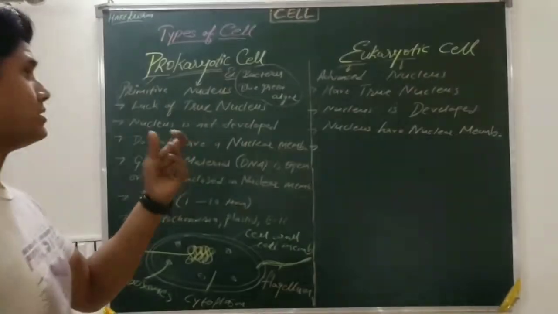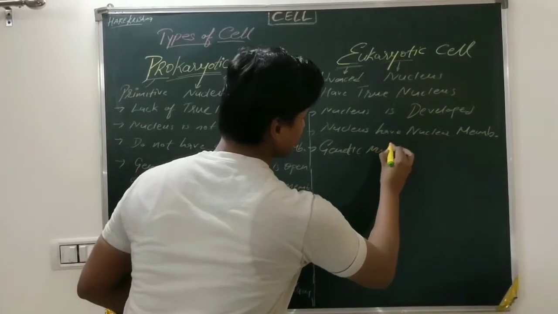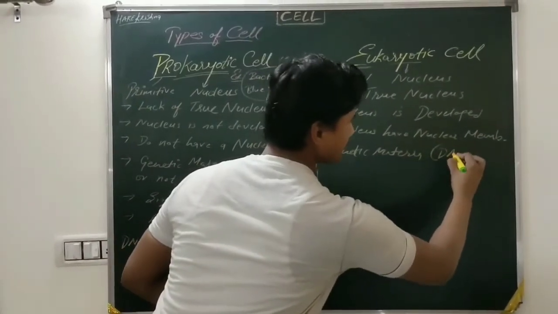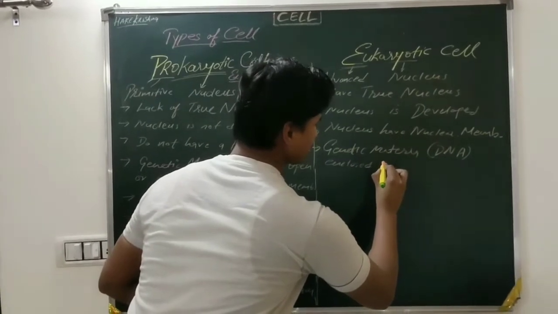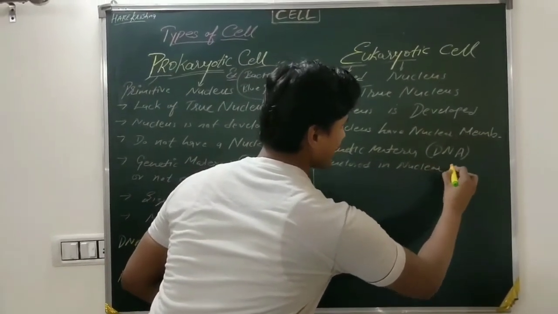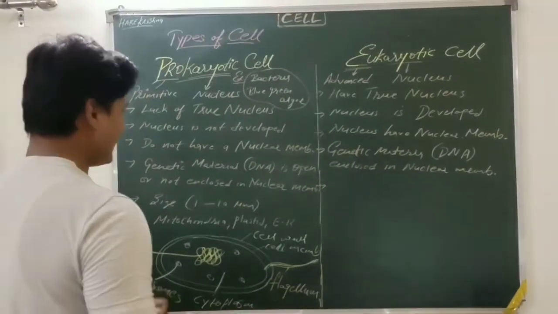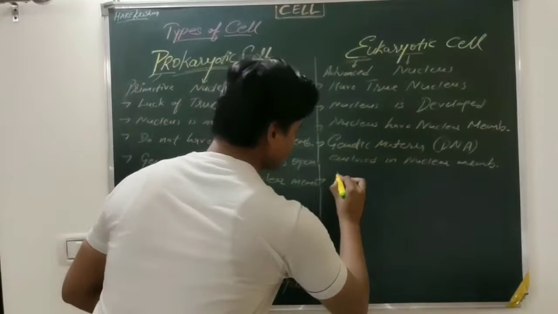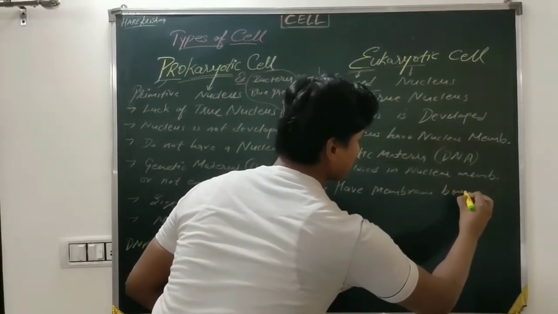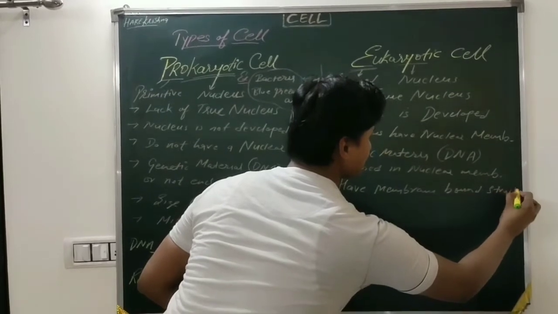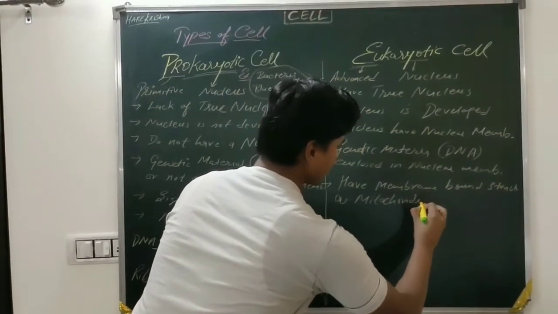Similarly, in a eukaryotic cell, the genetic material, that is our DNA, is enclosed within the nuclear membrane, and a eukaryotic cell has all membrane bound structures such as mitochondria, plastids,